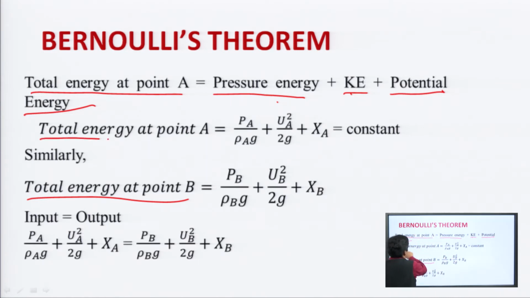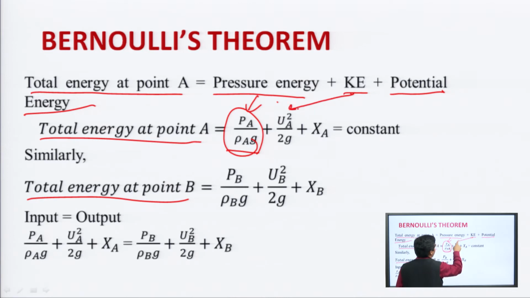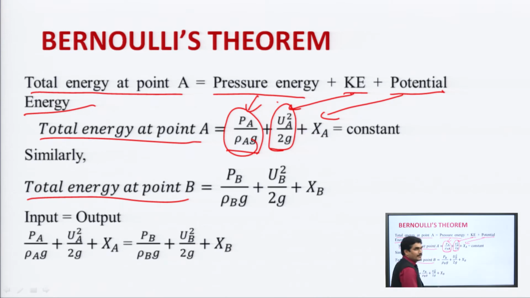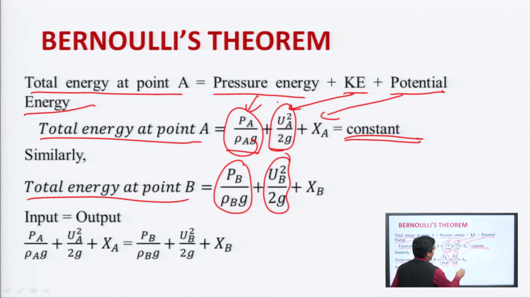Now, first, total energy at point A is equal to pressure energy P A by rho A g, kinetic energy u A square by 2 g, and potential energy x A. The sum of all these energies is equal to a constant. Similarly, total energy at point B will be equal to P B by rho B g, u B square by 2 g plus x B. X B is the potential energy, u B square by 2 g is kinetic energy, and pressure energy is P B by rho B g.